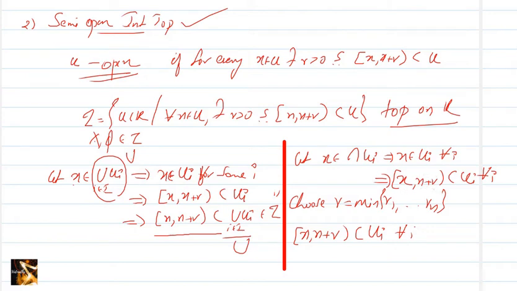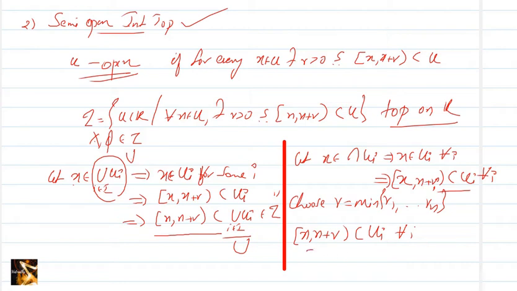This is not R, this is Ri. That means X plus R1 is contained in U1, you have one R1. Similarly, you have one R2 greater than 0 such that X plus R2 is contained in U2, etc. And you choose R as the minimum of these R1 up to Rn. Then X plus R is clearly contained in Ui for all i.